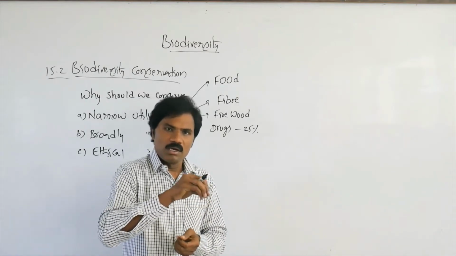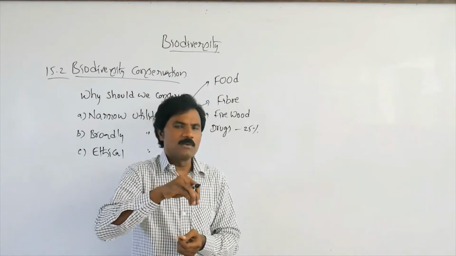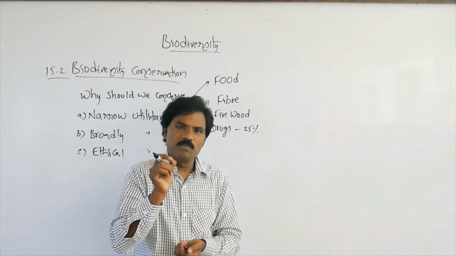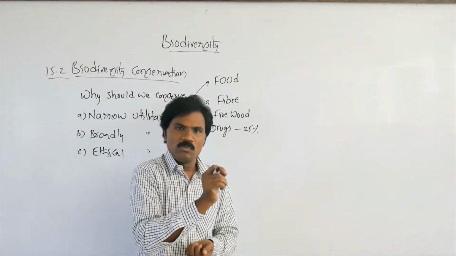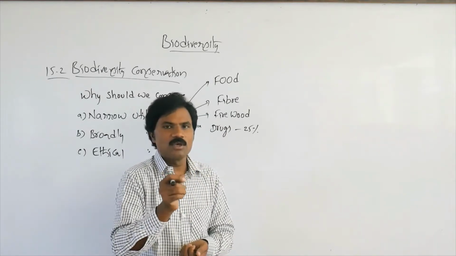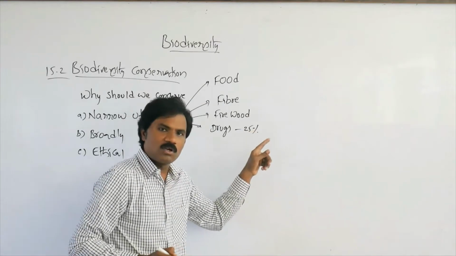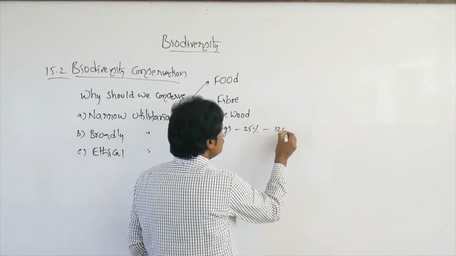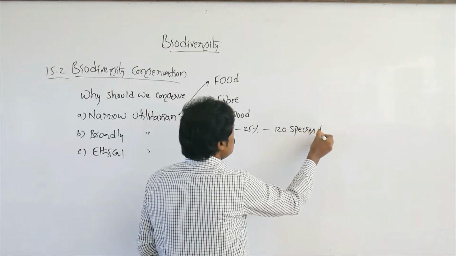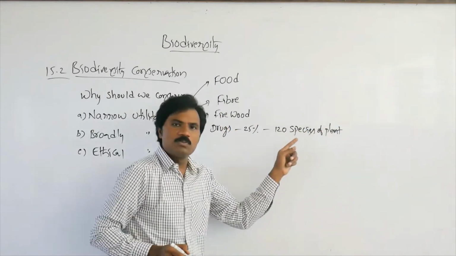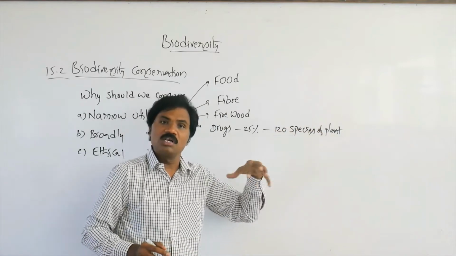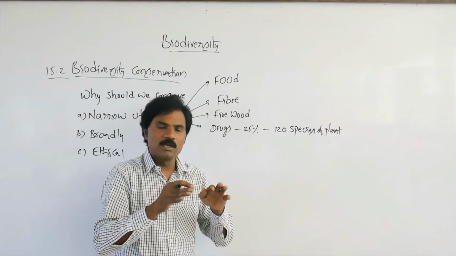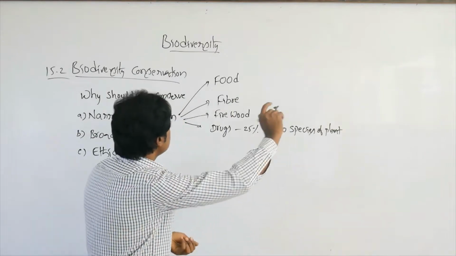But in local and tribal areas, throughout the globe, 25,000 different types of plants are utilized directly for removal or controlling of different types of diseases.